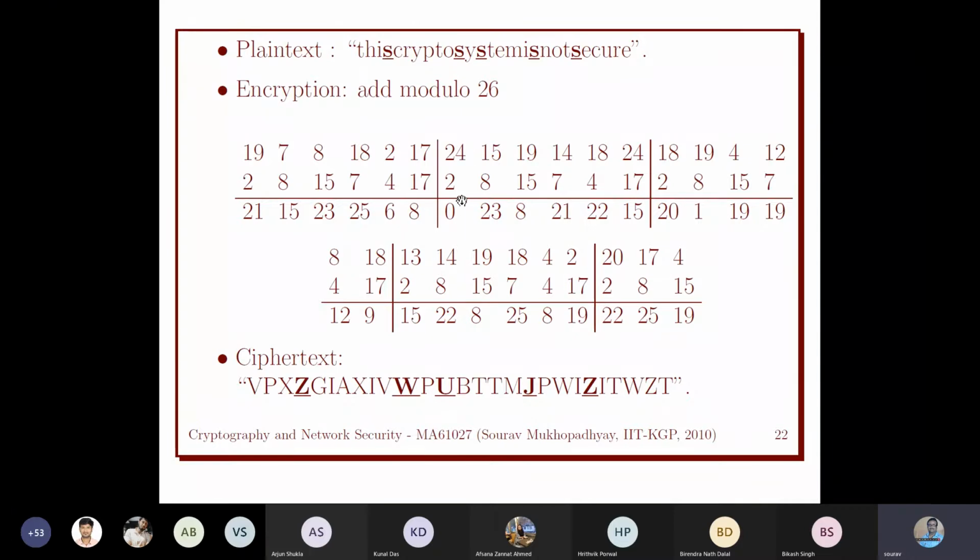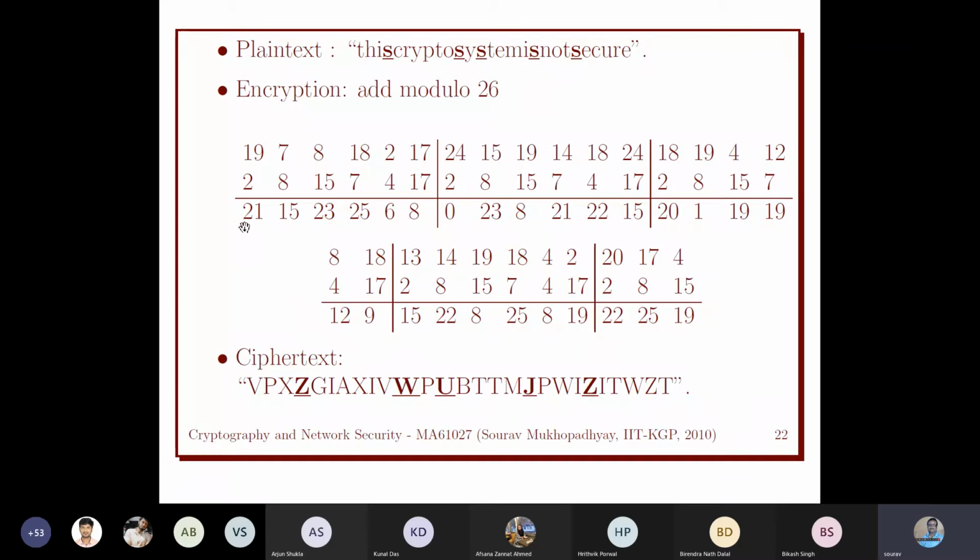Similarly, in the next window we have these symbols and we continue with that. In the last window we don't have 6 elements, but that is fine, we can just use how many we have. We have a size 3 in the last block. So this way we got this.